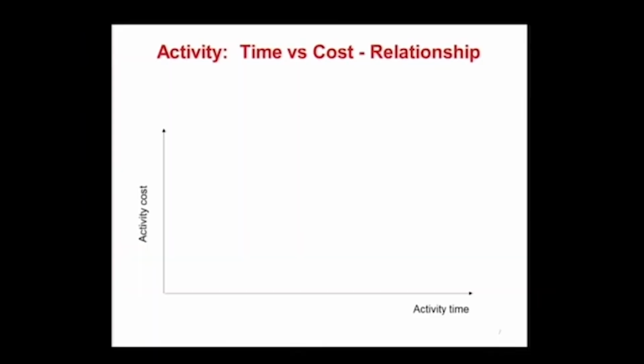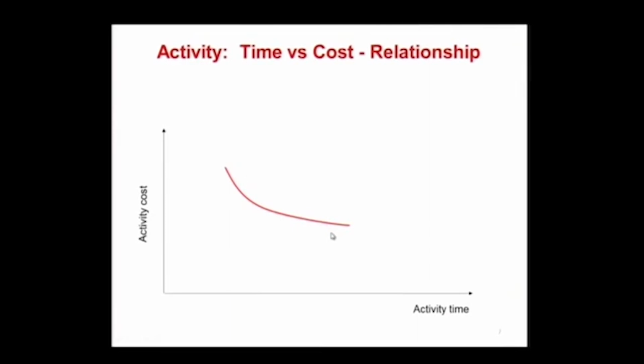If we look at the relationship, here I have the activity time and the cost, and I want you to note this is the activity time-cost relationship. We will come to project time-cost later. So we look at the curve here. Typically you find that as time increases, the cost will decrease, and it might just continue this way if I am taking only direct cost.